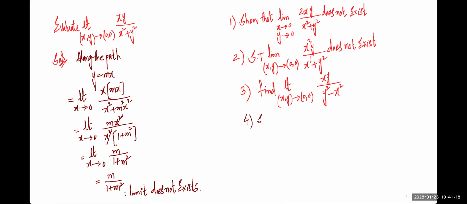Evaluate. F of x comma y is equal to x square plus y divided by 2x plus y square.